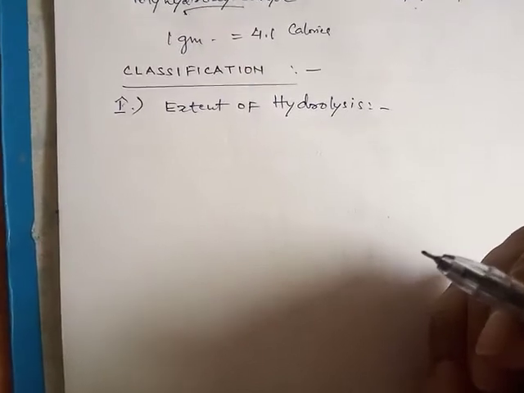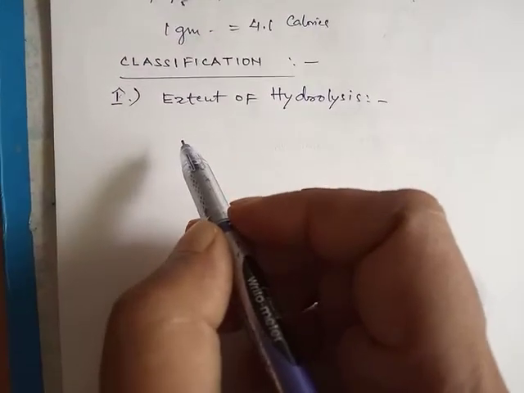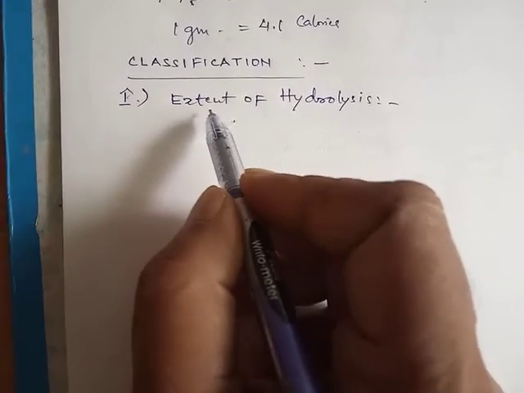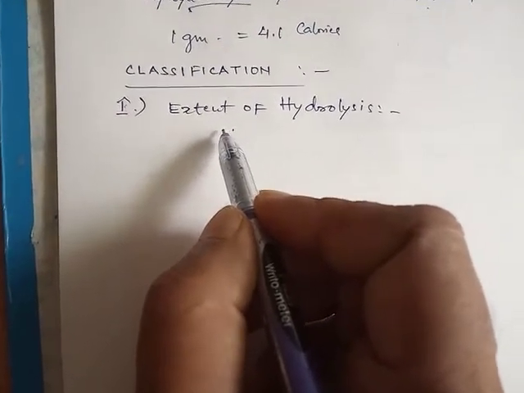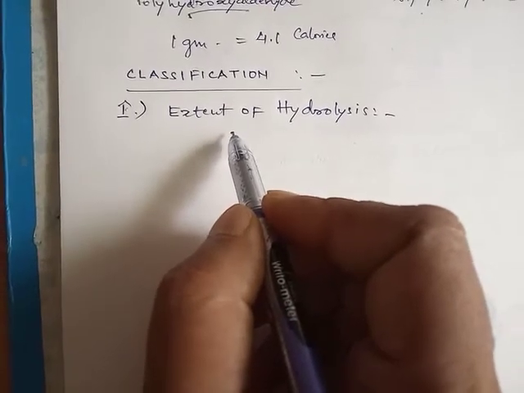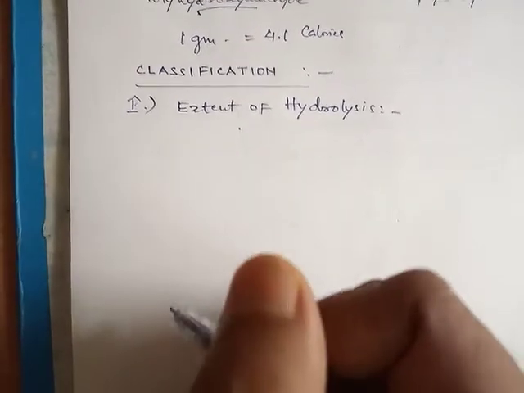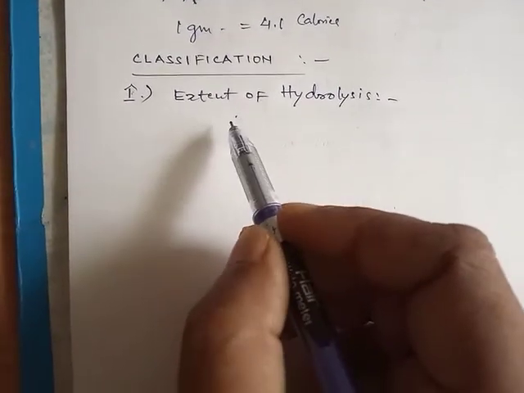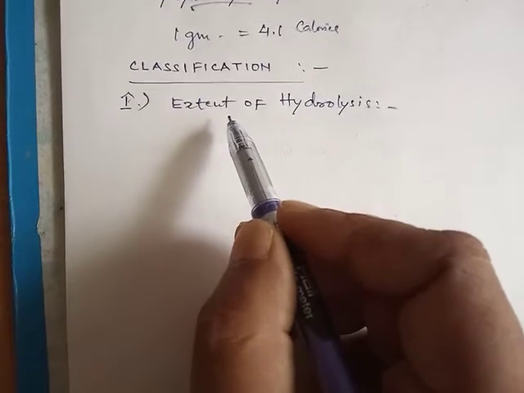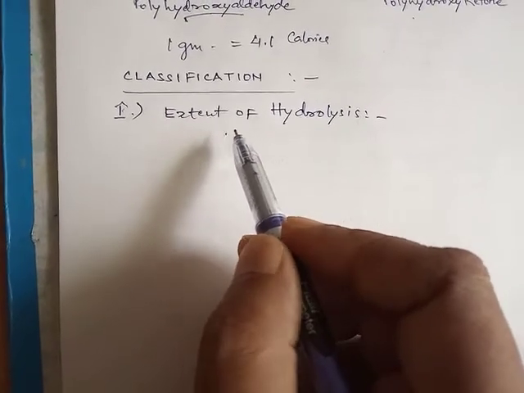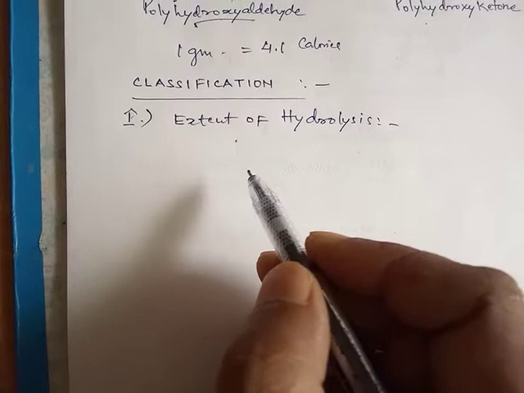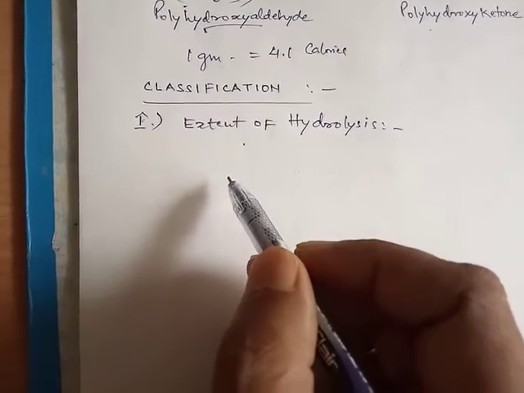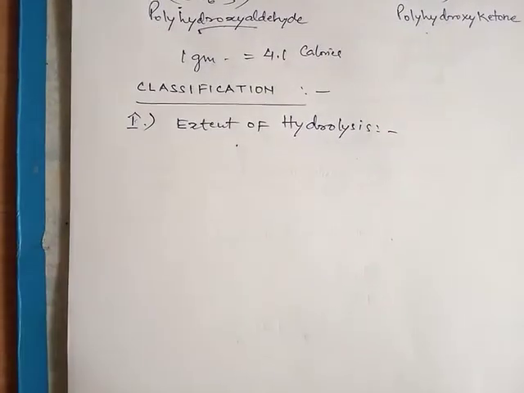The carbohydrates are divided into three major groups depending on the number of simple sugars present within the molecule. In other words, the basis of classification of carbohydrates is the number of simple sugar molecules produced on hydrolysis. The molecules so obtained may be of the same or different sugars.